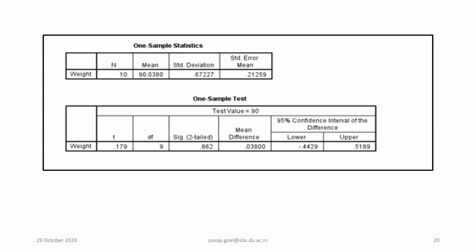Now what is this? This is your significance value, 0.862. So what do you think? The null hypothesis was that every can has 90.0, meaning there is no significant difference between the company's claim and the actual weight. Is there any significant difference or not?